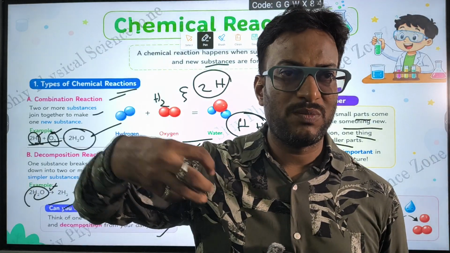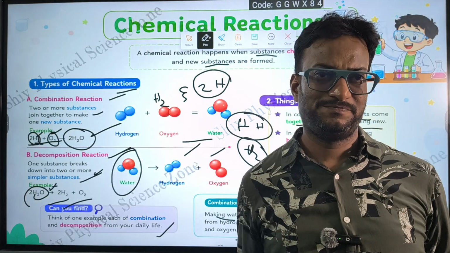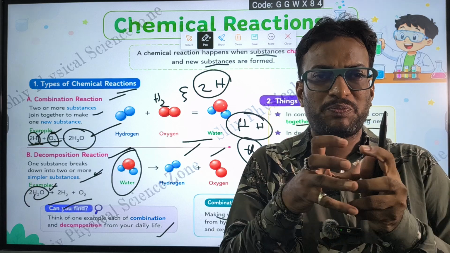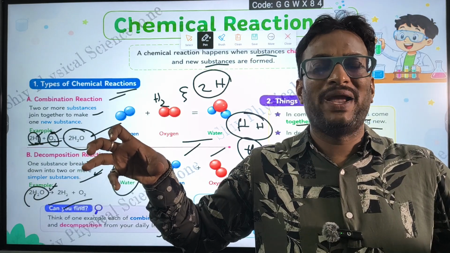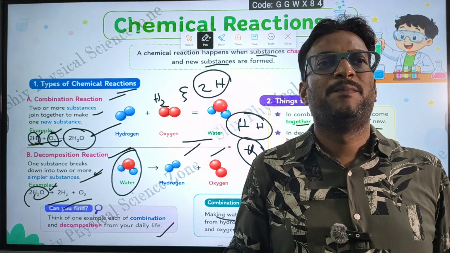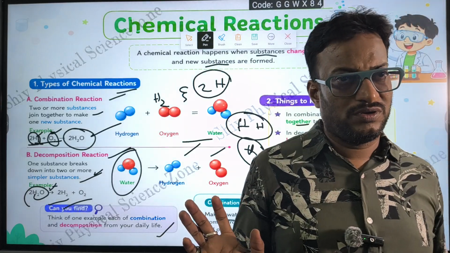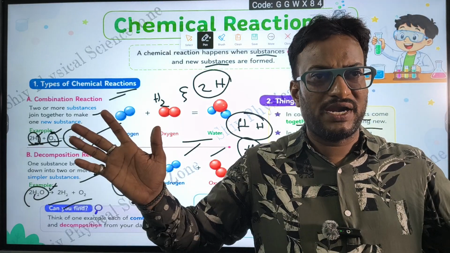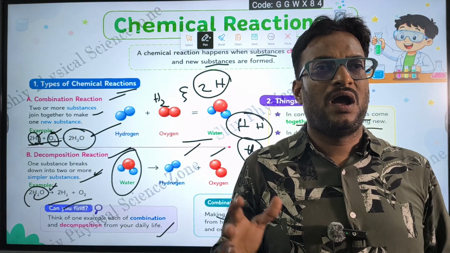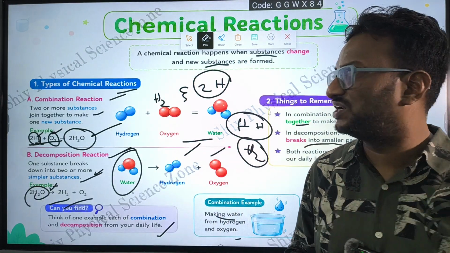If you take a hydrogen molecule and an oxygen molecule and combine them, you will get water. Or if you split a water molecule by any means, especially electrolysis, or there are several different methods, if you split it, it just converts into oxygen and hydrogen. Splitting we call decomposition, and combining we call combination. Remember that, children.